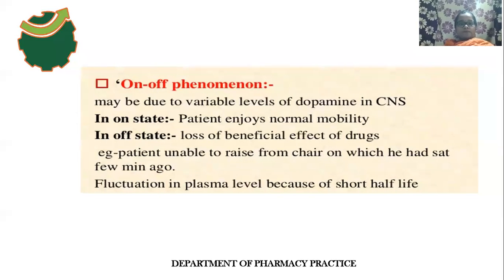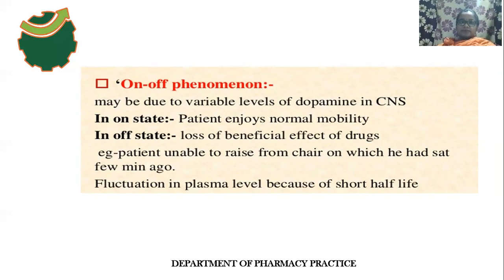In the off state, there is a loss of beneficial effects of the drug. For example, the person is unable to rise from a chair on which he had sat a few minutes ago. This kind of state occurs due to fluctuations in plasma levels, and the fluctuations in plasma levels occur because of the short half-life of levodopa.